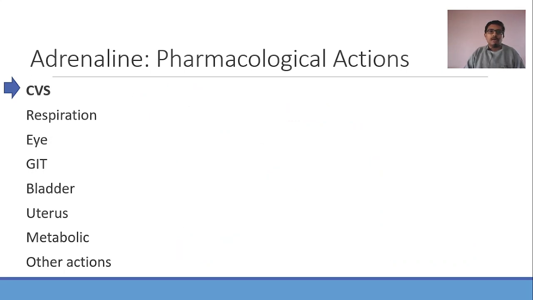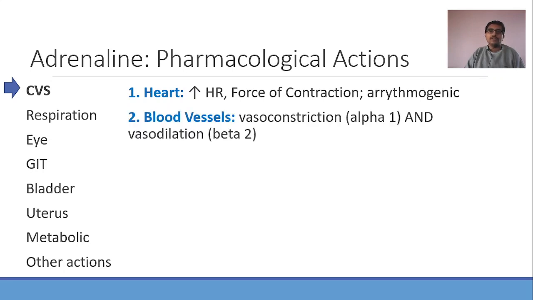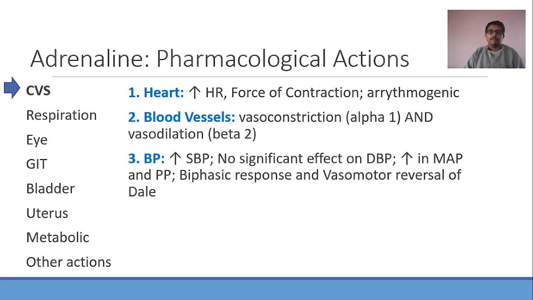So let us summarize the cardiovascular effects. Cardiac, heart: it will increase the heart rate, force of contraction, and it is arrhythmogenic. Blood vessels: it causes both vasoconstriction and vasodilatation. All vasoconstriction is mediated by alpha 1, vasodilatation is mediated by beta 2. Blood pressure: there is an increase in systolic, no significant effect on diastolic, increase in mean arterial pressure, increase in pulse pressure, biphasic response, and vasomotor reversal of Dale. So all these are the cardiovascular actions of adrenaline.